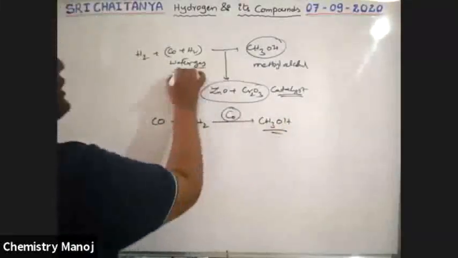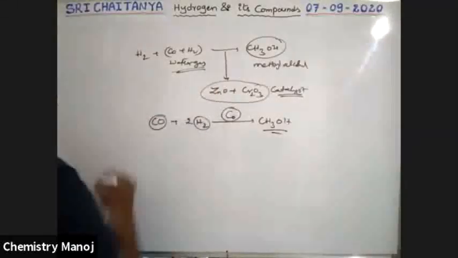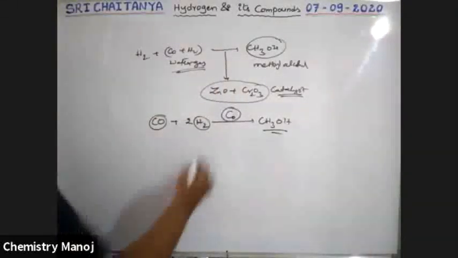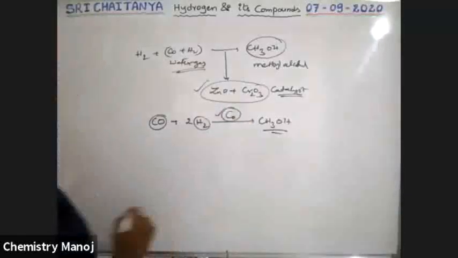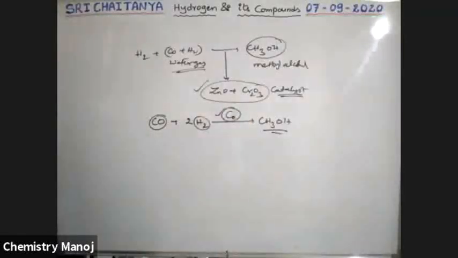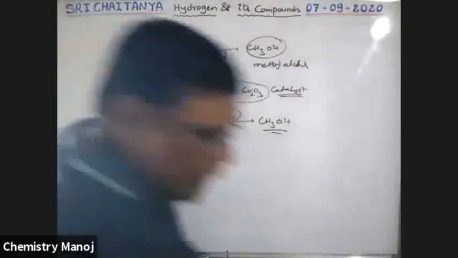Here water gas is used. Here carbon monoxide with hydrogen. Both reactions are similar, but here this is the catalyst. Cobalt is the catalyst. This is the synthesis of methyl alcohol from water gas with the help of hydrogen.